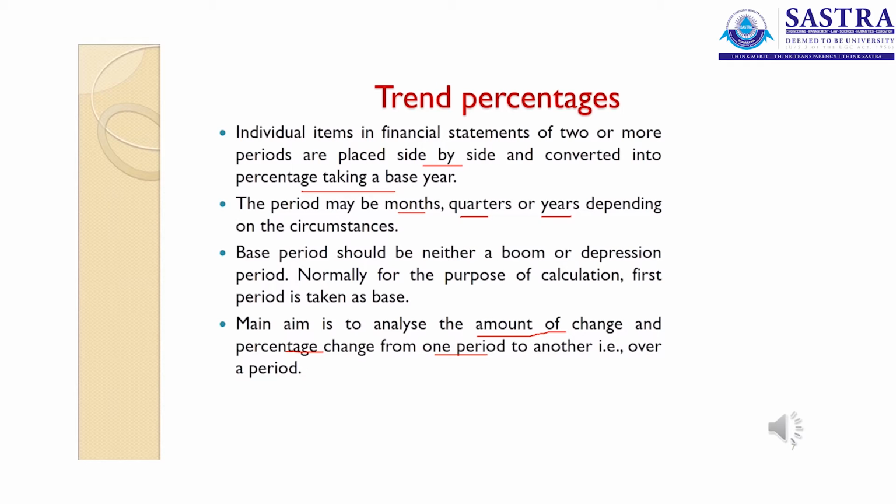Even interpolation is possible. Interpolation is going back to your past periods and we go for a postmortem analysis of your financial statements and find out why the decrease has arrived, why the increase has arrived. So we can find out the reasons for the increase or the decrease, and any reasons which are not favorable to the management can be eliminated and you can go for cost effectiveness and increased productivity in the future period. So for decision making also, this trend percentages is highly useful to the management.